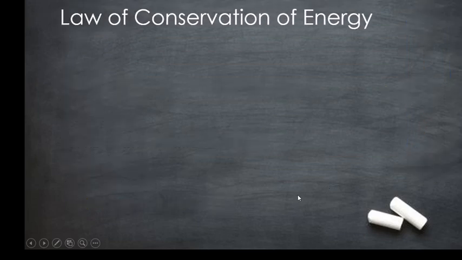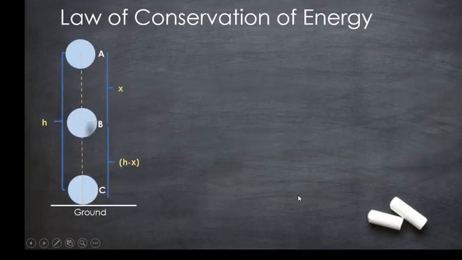Now, let us see here. At point A, the total energy is in the form of potential energy. Since it is not moving, it is at rest, and it is at a height. All the energy is in the form of potential energy. Total energy is mgh.